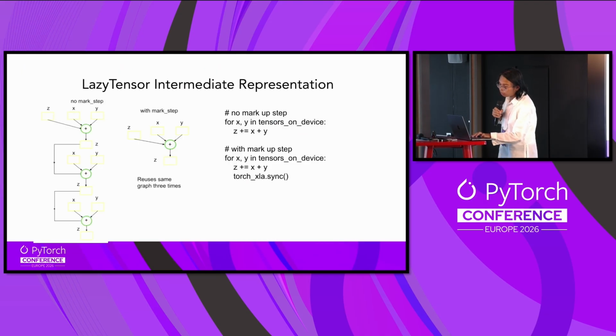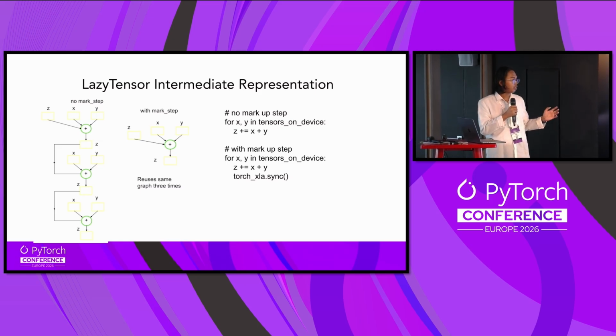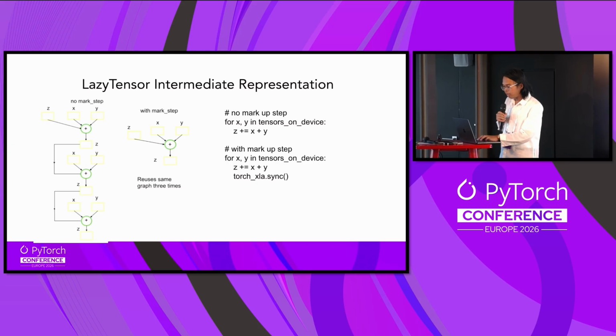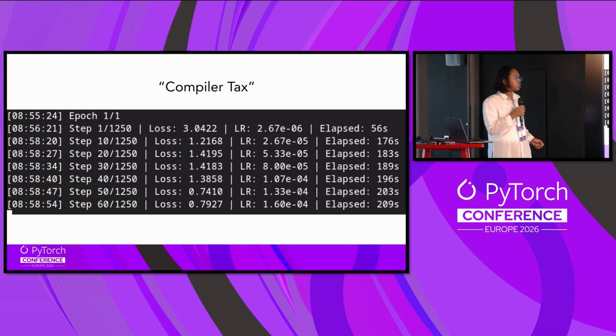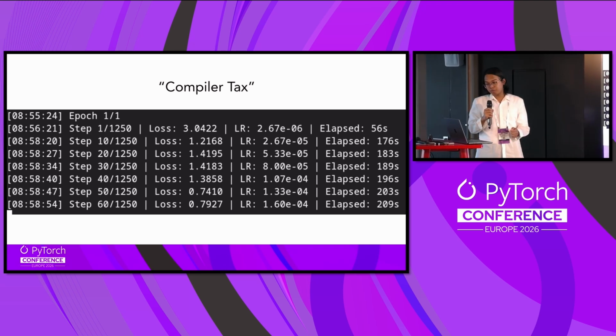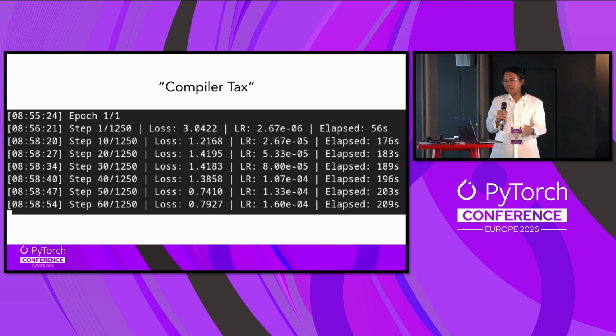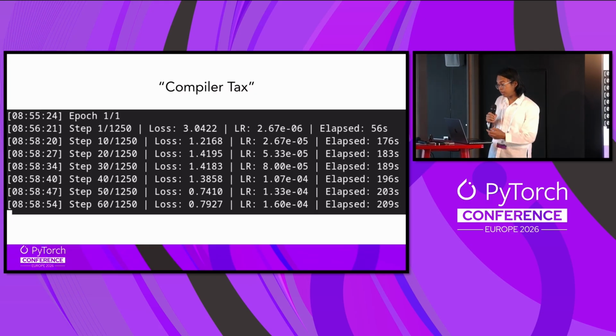Sorry, it's doing this operation, and then once it already has the graph, and once you hit the trigger, then it goes blazingly fast. So that's the compiler task basically. On the first epoch, on the first step, it will basically take a while because it's still compiling, and then once you proceed to the next steps, it goes fast.